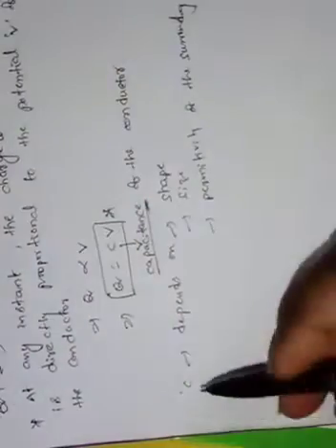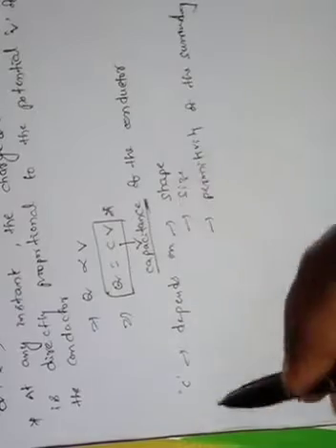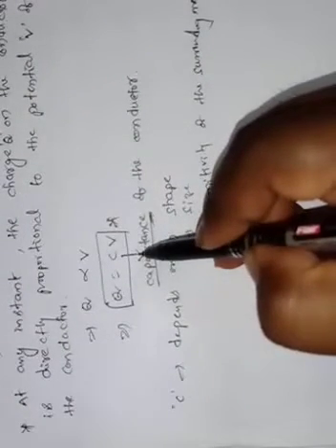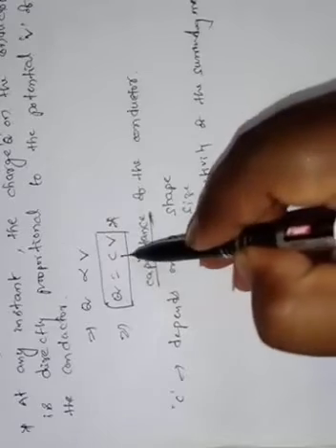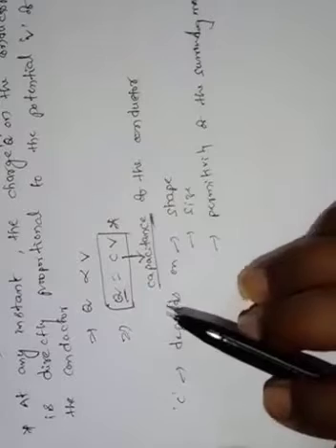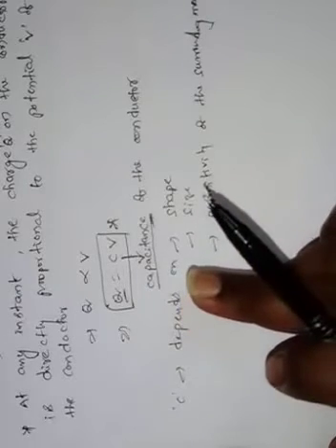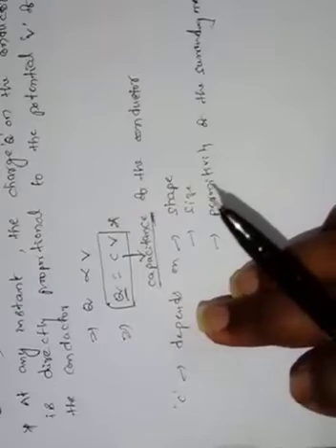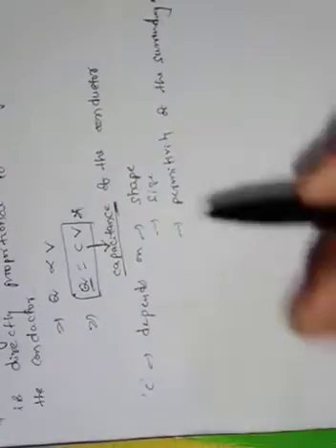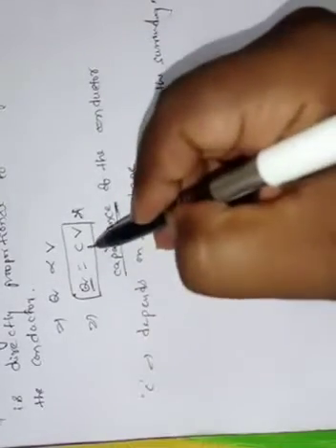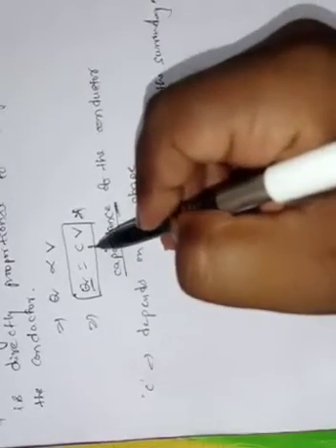Next, here one more point we should remember. The capacitance of the conductor does not depend on the charge on the conductor. This is the most important point. And here we should know, suppose in exams, how is the capacitance of the conductor defined?